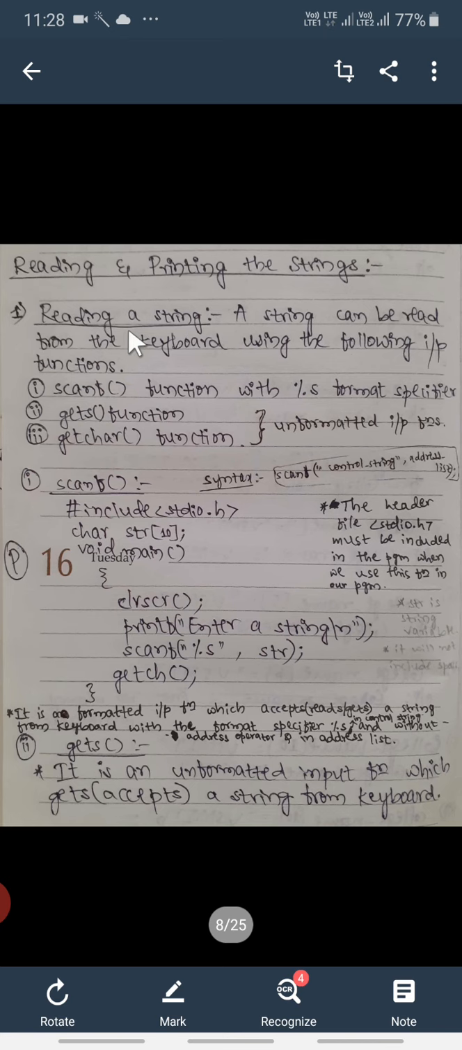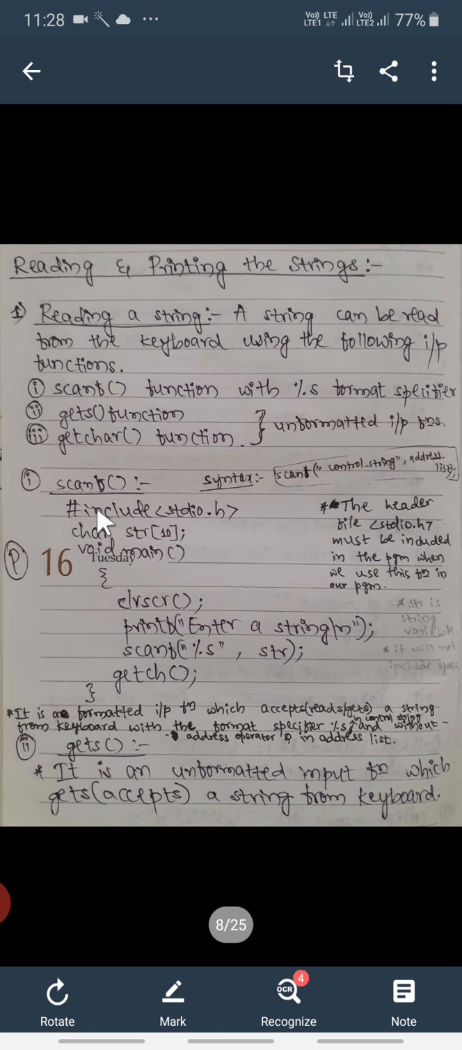So a string can be read from the keyboard using the following input functions: scanf function with %s format specifier, and gets function and getchar function. So the second and third functions are unformatted input functions. Here the first one we will see is scanf. The syntax of scanf is in double quotes the control string will be there, after that comma, and after that the address list, and this syntax ends with a semicolon.